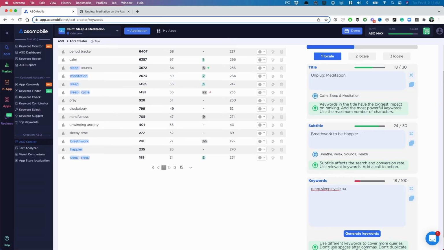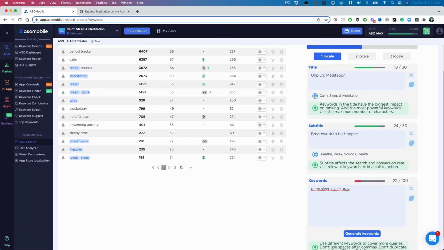And then maybe I want to put pray. And then sometimes I do try, again, I have no idea if this works or not because we're getting into the minutia, but sometimes if it's a low competition keyword like pray, I might put that in the front. So I'm just playing around with where the placement is sometimes, but that's how I try to do the keyword field. So here, really cool, right?